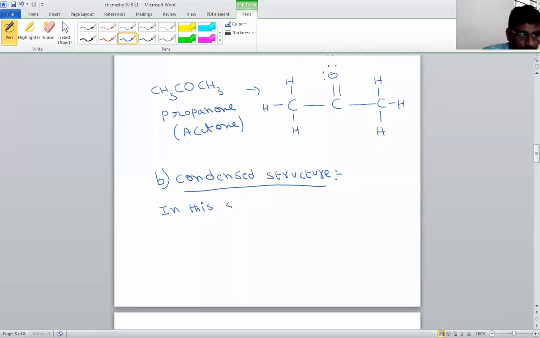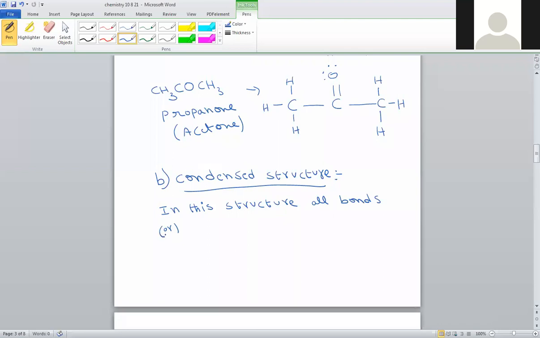In this structure, all bonds or some bonds in organic chemistry can be neglected.